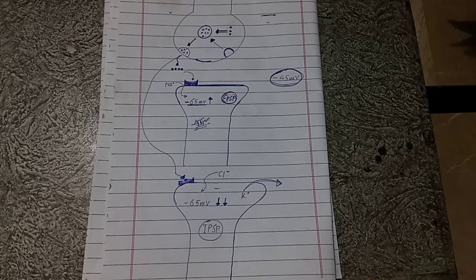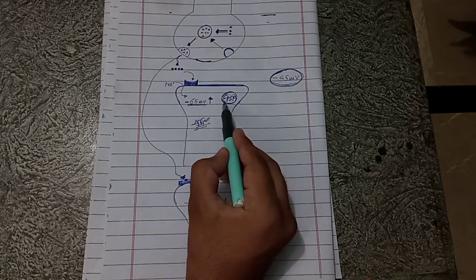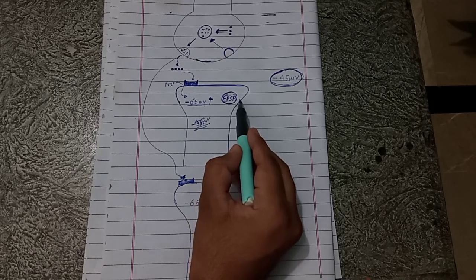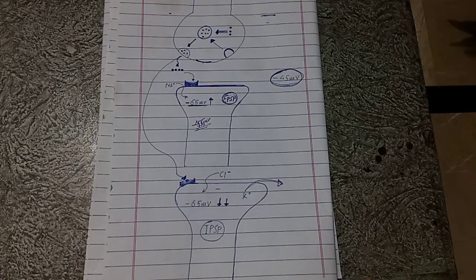This change in membrane potential to a more positive value is known as excitatory postsynaptic potential. Since this potential occurs in the postsynaptic membrane, it is known as a postsynaptic potential. Why is it known as excitatory postsynaptic potential?